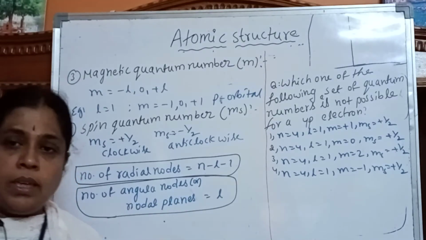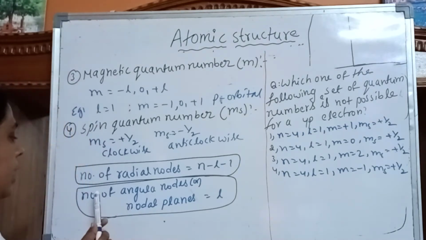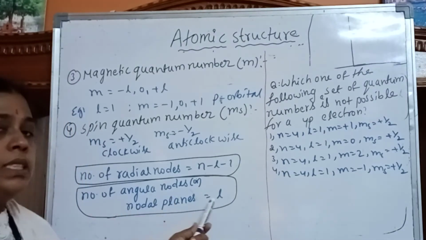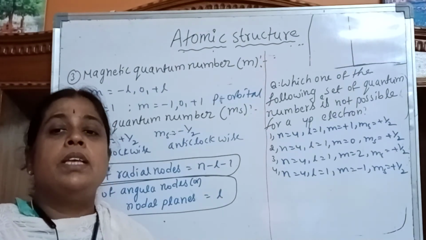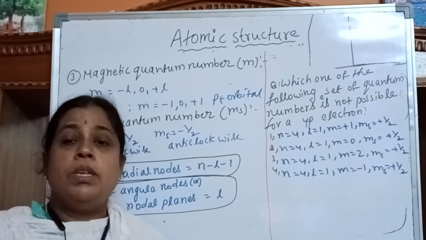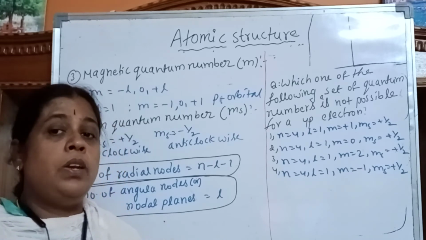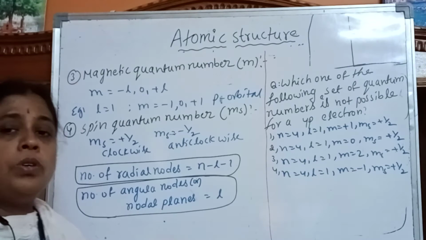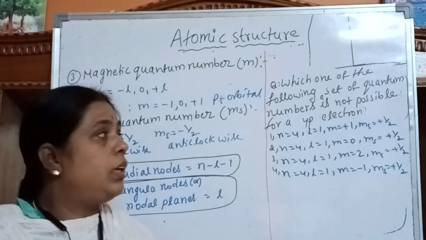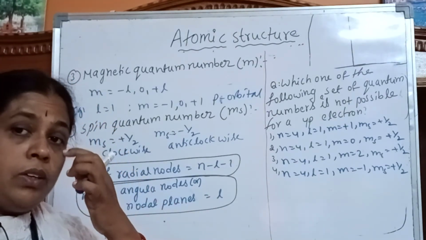For a given orbital, the number of angular nodes or nodal planes is always equal to its L value, the azimuthal quantum number. For example, for an s orbital the L value is 0. So for an s orbital, the number of angular nodes will be equal to 0. Okay. So then let's do one question.